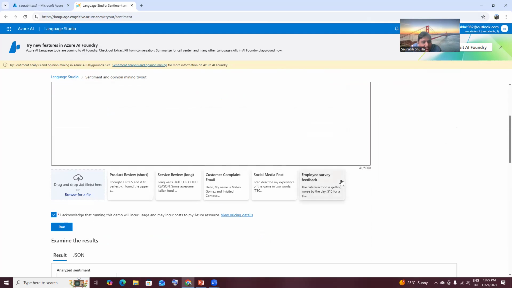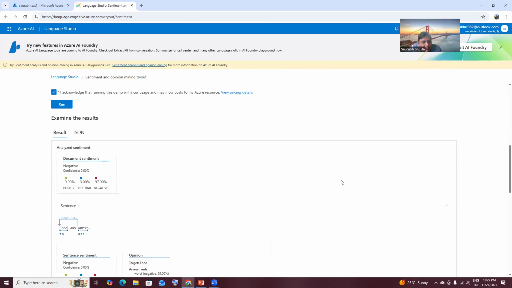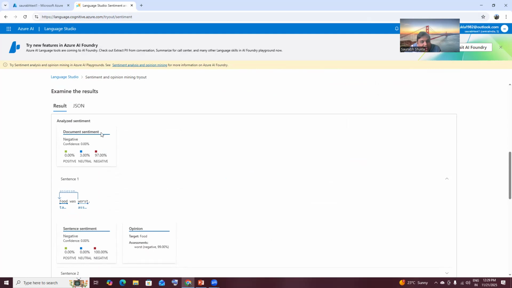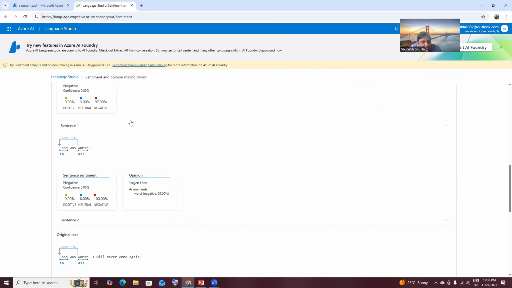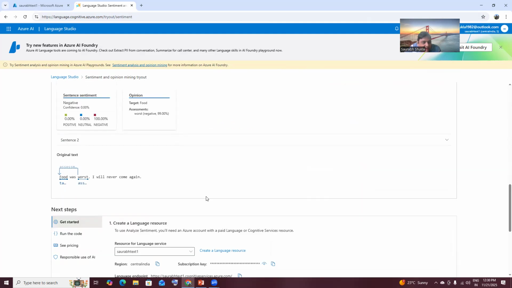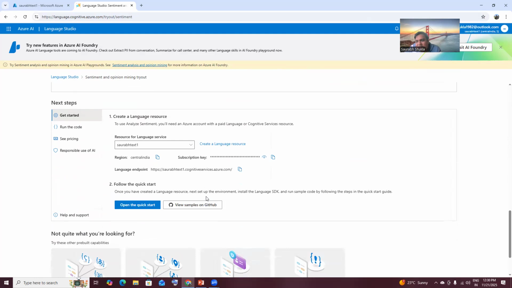So here you can see the document sentiment is negative: positive 0, neutral 3, negative 97%, because the food was worst and I will never come again. So 97%, it is saying negative, basically 100% negative. Opinion is food, assessment was worst, negative. You can see all these things here. This is called text analytics.